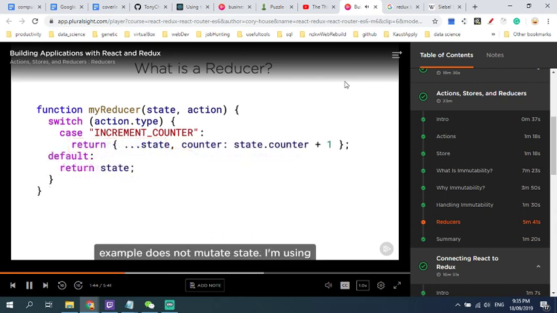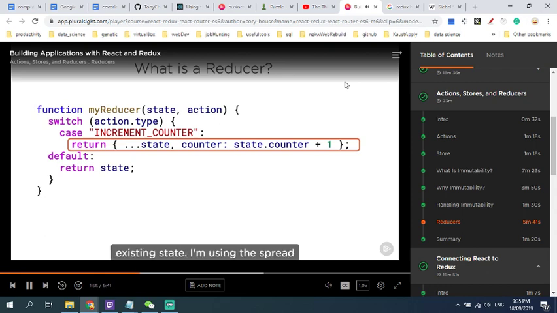This example does not mutate state. I'm using object spread to create a new copy of state. Let's dissect this line. Here I'm saying create a new object by copying the existing state. I'm using the spread operator. On that new object, set the counter property to the current value plus 1. So this statement copies the existing state object, but the copy has the counter property incremented by 1.